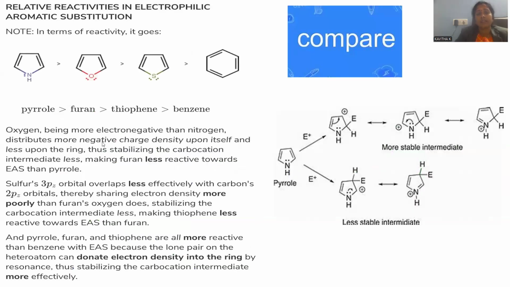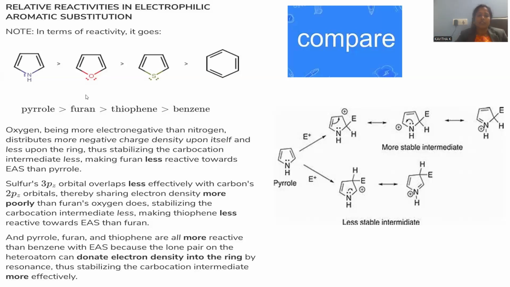Let me compare the reactivity towards electrophilic substitution. Pyrrole is the most reactive towards electrophilic substitution. Later on furan, later on thiophene, and benzene will be the least. The more the aromatic nature, the lower the reactivity. Obviously, benzene has more aromatic nature and more resonance energy. That's why it is least reactive, most stable, right? So pyrrole is sufficiently reactive towards electrophilic substitution, with the higher rate. Later on furan, later on thiophene, and the least will be for the benzene molecule.